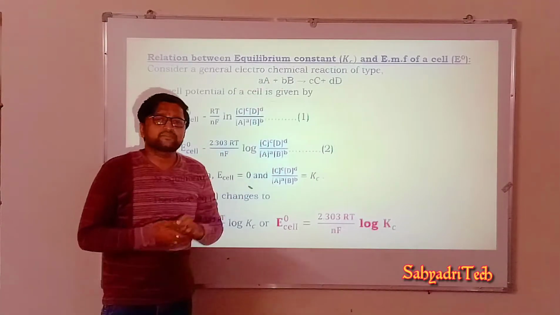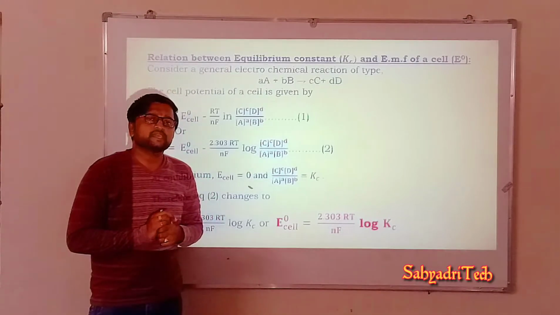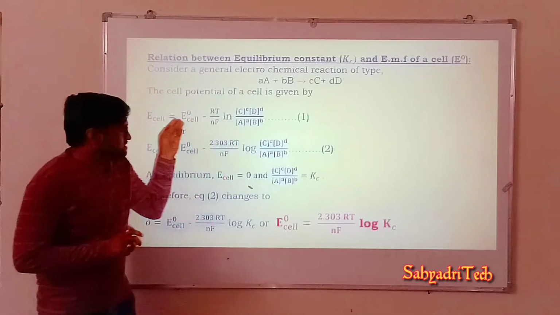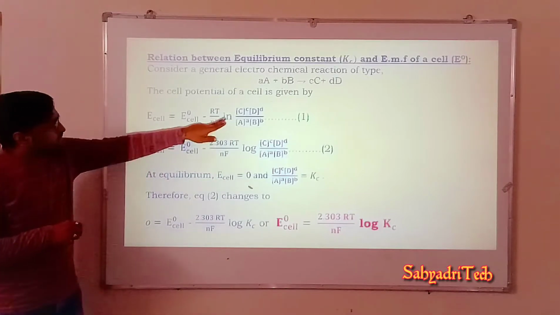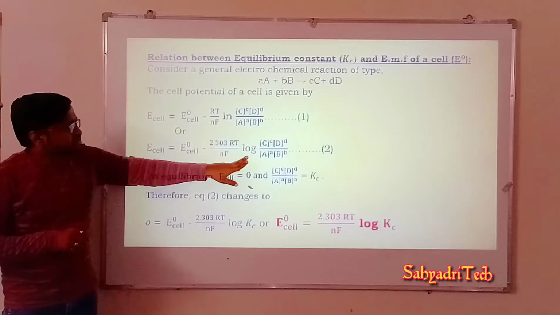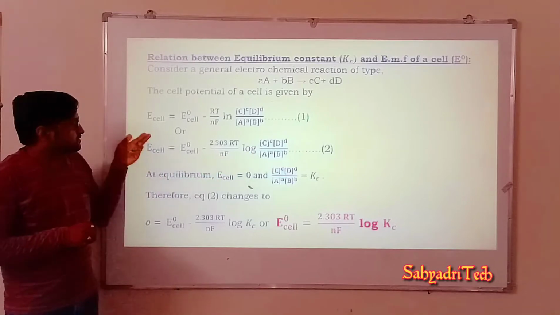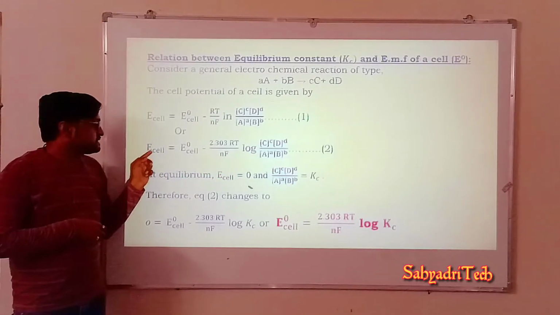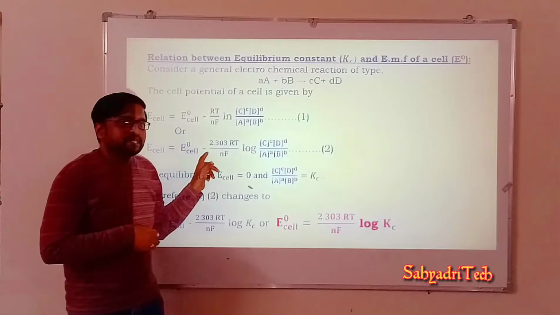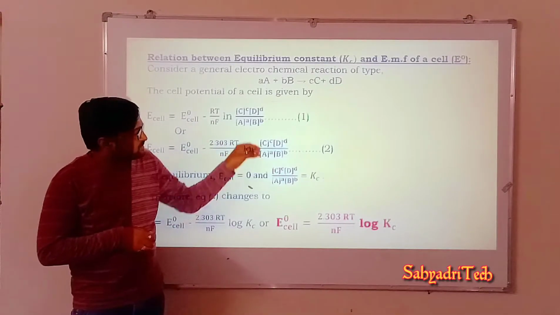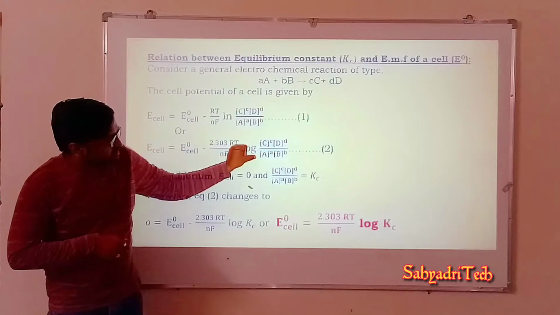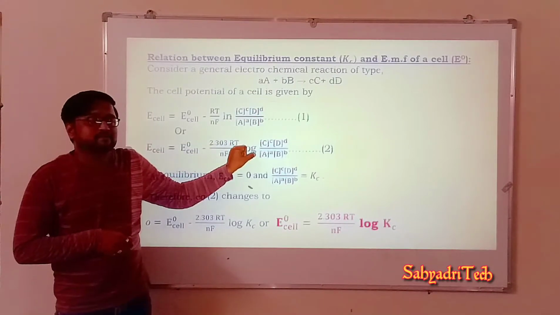Further, instead of ln, I can write 2.303 log. So the other form of the Nernst equation will be E cell is equal to E naught cell minus 2.303 RT by nF log of the concentration of products to the concentration of reactants.